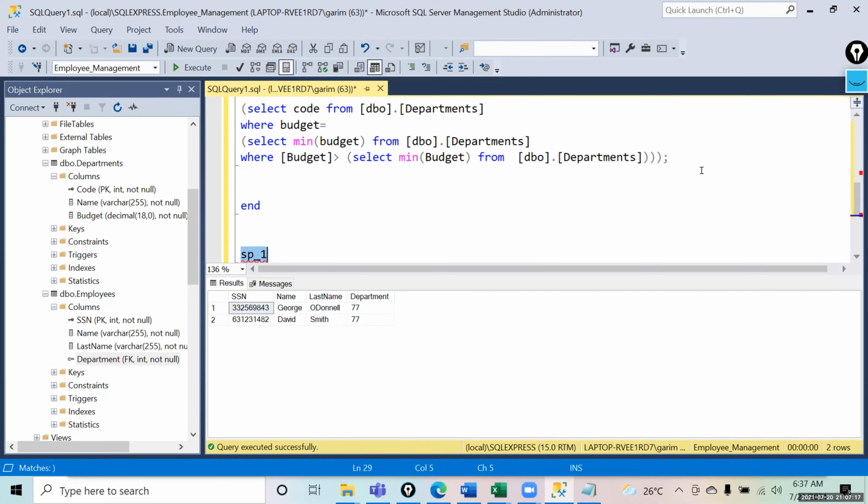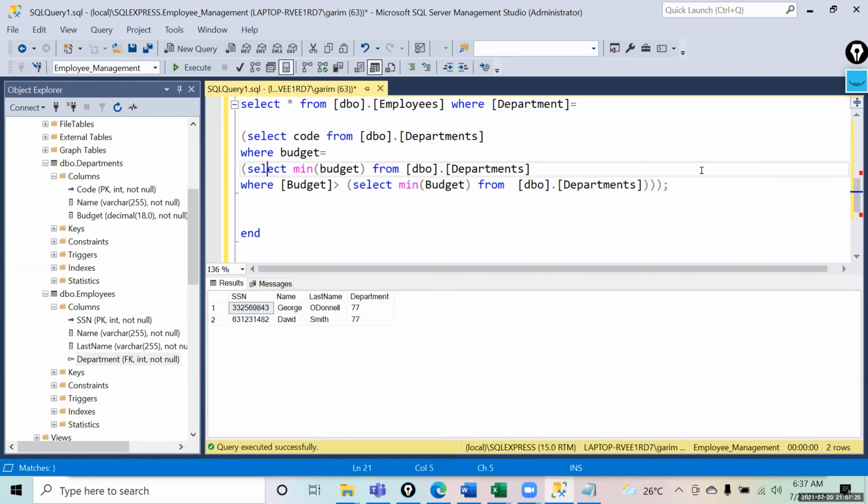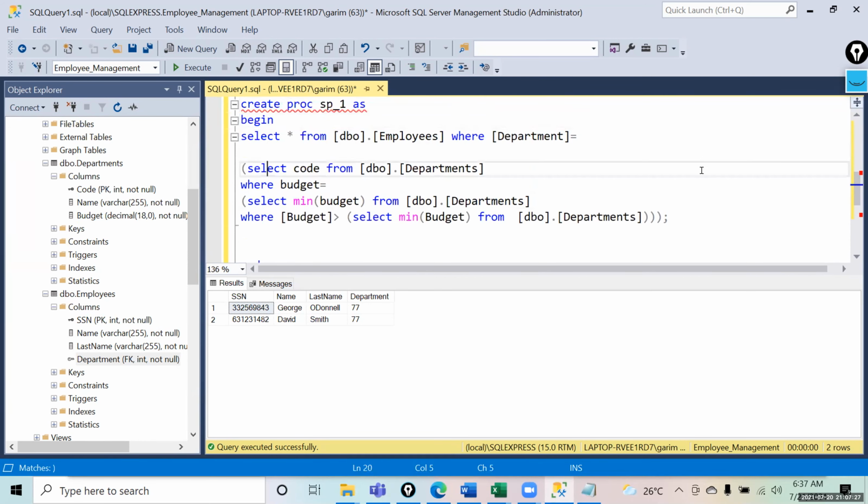Can we do that? That's a subquery, no? Because this is what we are doing in this query also. We are using the results within the query, right? We are saying I want to select that data where budget is greater than whatever was the output of this. The output of this was used over here, and the output of this was used over here. So that's a subquery, you can do that.